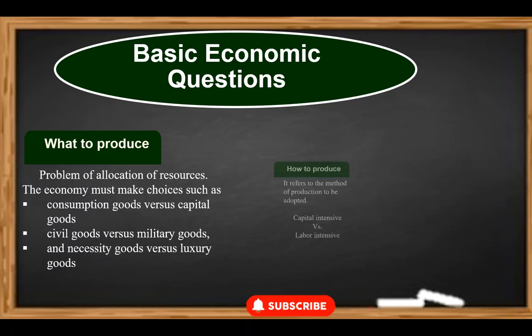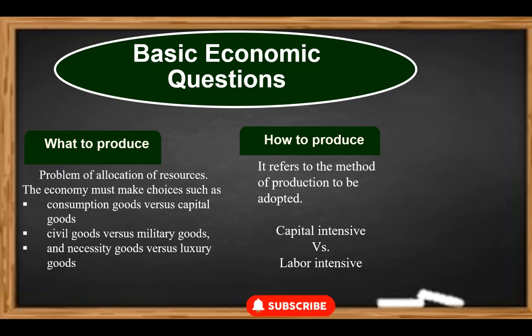How to produce? Once we've decided what to make, the next question arises: how do we create these wonders? It's the technique tango. Picture this: for every product, there are different ways to make it. This economic problem implies what combination of resources, production technology, should be utilized to get the best out of the resources. Usually, there exist various alternative techniques of producing a commodity and the society has to opt among the alternative production techniques involving various degrees of capital and labor intensity that result in the most efficient outcome.